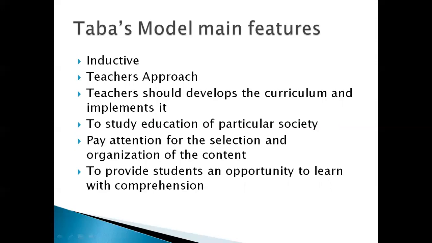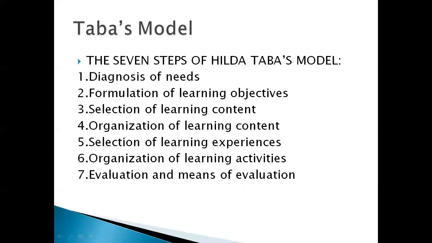Because of that, the syllabus framed by this model should be easily understood by the students. In this model, she framed seven steps, whereas in Taylor's earlier model, there were four steps.